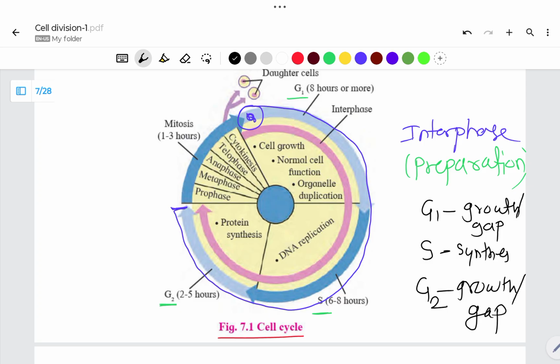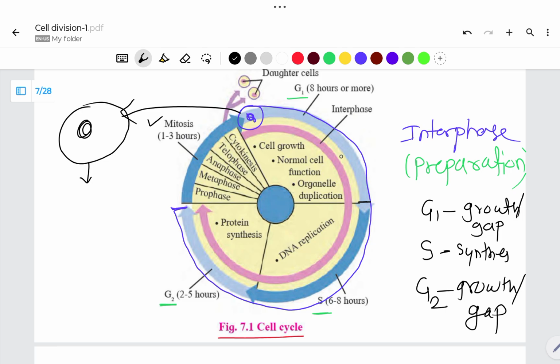During the first growth phase, this is the first step, from this point to this point. Here the cell prepares itself. The cell undergoes growth. Consider this is the first cell, which will undergo mitosis in the future. For future division, during the G1 phase, the cell undergoes some growth.